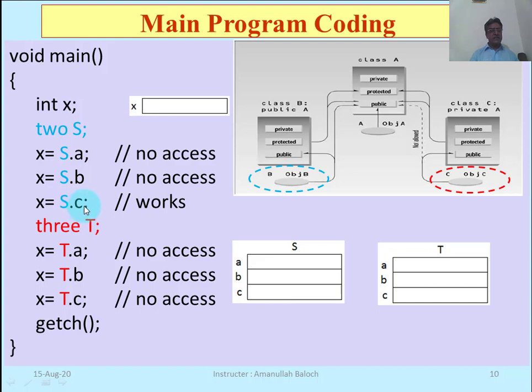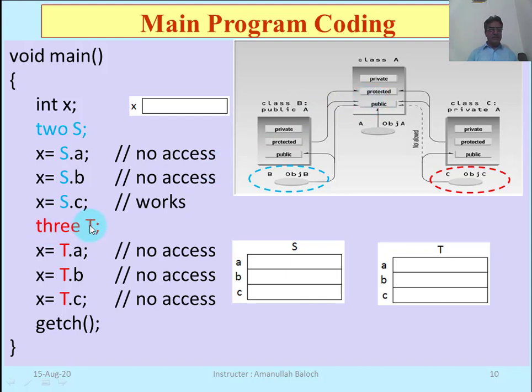And S dot C, C is the public member of the base class, and the object of class 2 can access the public section of the base class, because here we can see that if a class is publicly derived with the base class, then its object can access the public section of its own class and also can access the public section of its base class. So C is here in the public section of the base class, so the object S can access those members which are public in the base class.